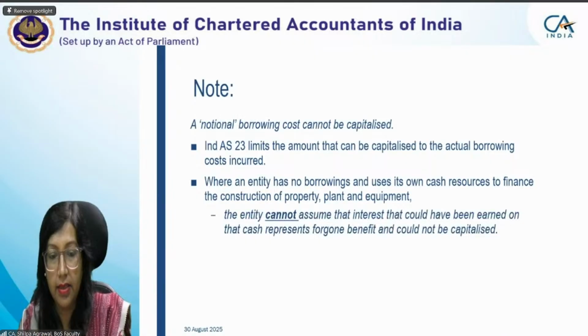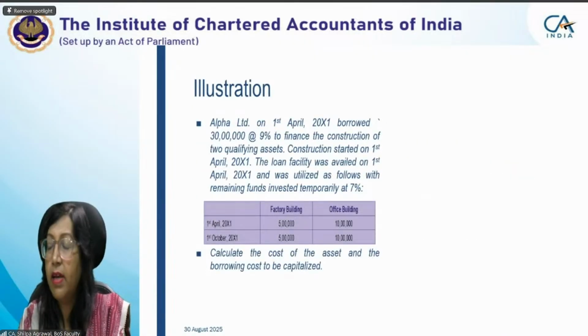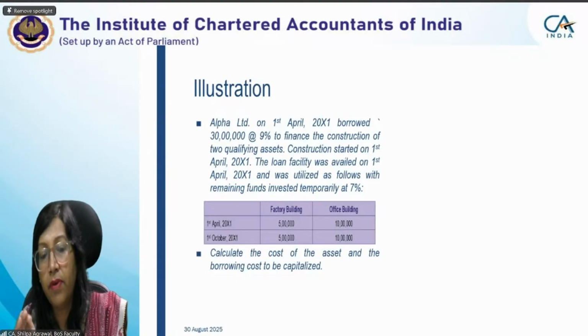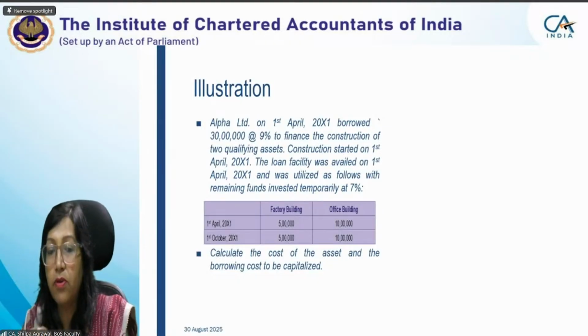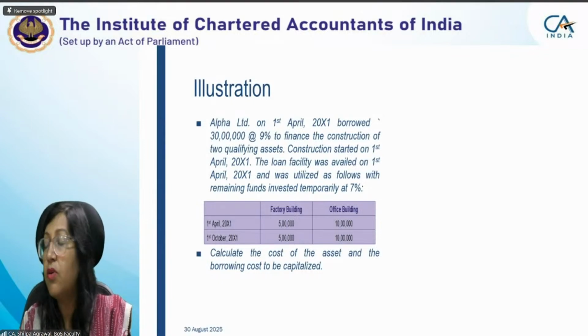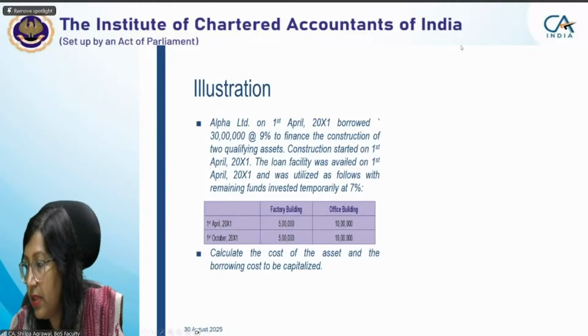Okay. So again, we have an example to compute interest on specific borrowing. Alpha Limited on 1st April borrowed 30 lakh rupees at the rate of 9% to finance the construction of 2 qualifying assets. Construction started on 1st April. The loan facility was also available on 1st April and was utilized as follows, with remaining funds invested temporarily at 7%. So calculate the cost of the asset and the borrowing cost to be capitalized. Everybody, I want you all to be with me.